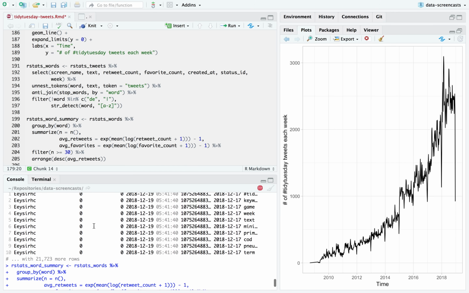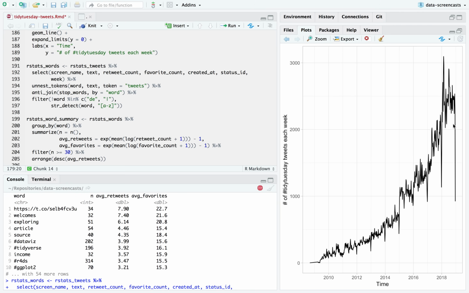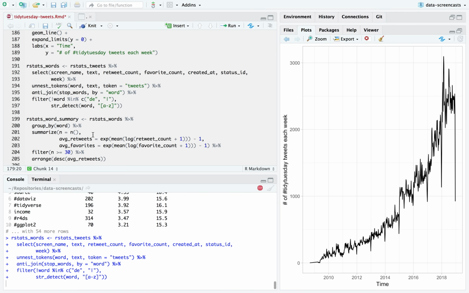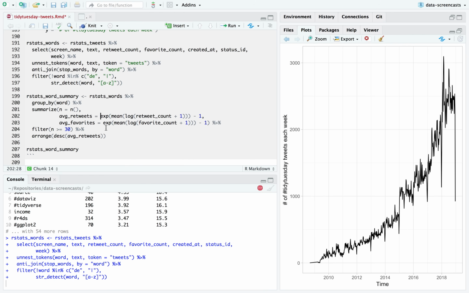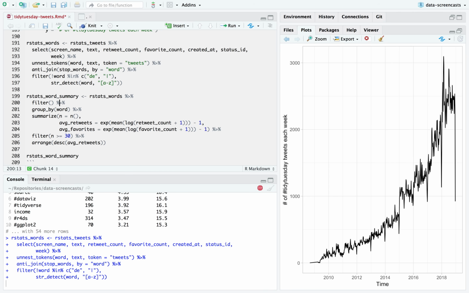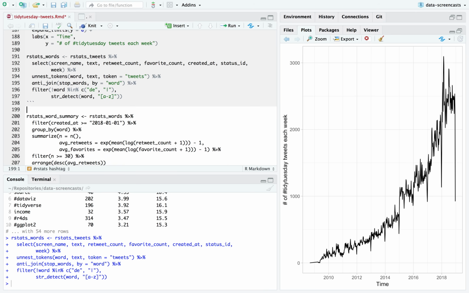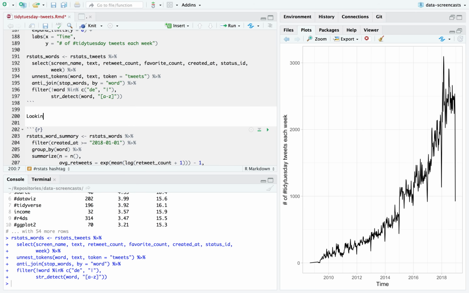Tokenizing, there are a lot more tweets here. I actually didn't look at how many tweets there were, but it looks like it's getting several thousand a week, so plenty of tweets. And once I tokenize them, I can say what words tend to get retweets and favorites. I probably want to filter just for the ones that were created after 2018-01-01, looking just at 2018. I'm noticing that the number of tweets generally leveled off in 2018.